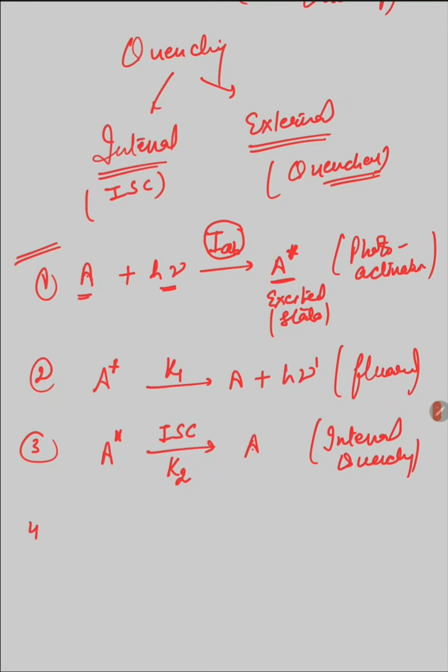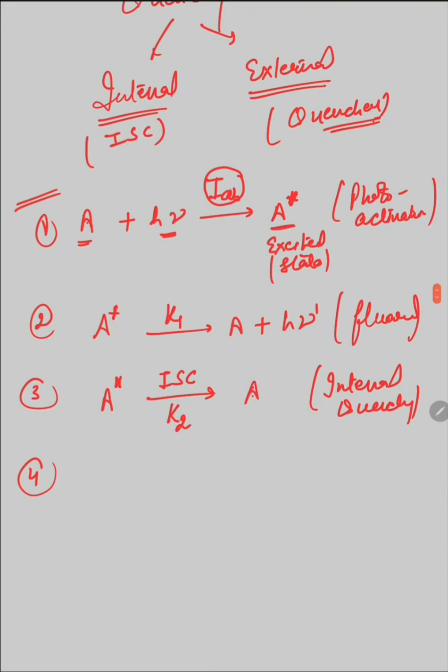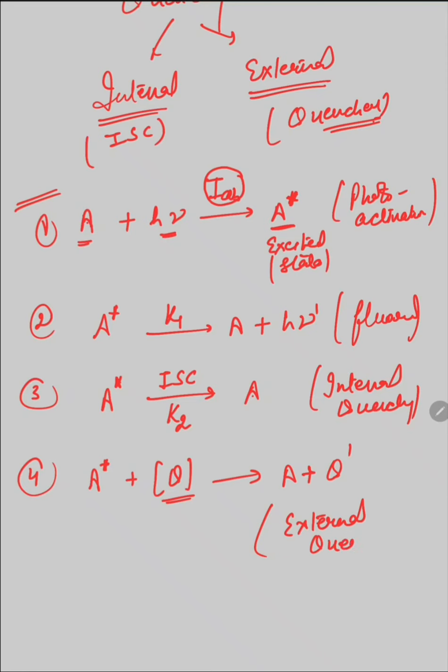The last quenching process is when the molecule in the excited state collides with other molecules, the quenchers, and loses all of its energy to the quencher molecule. This kind of quenching is known as external quenching. These are the processes involved in the quenching of fluorescence.